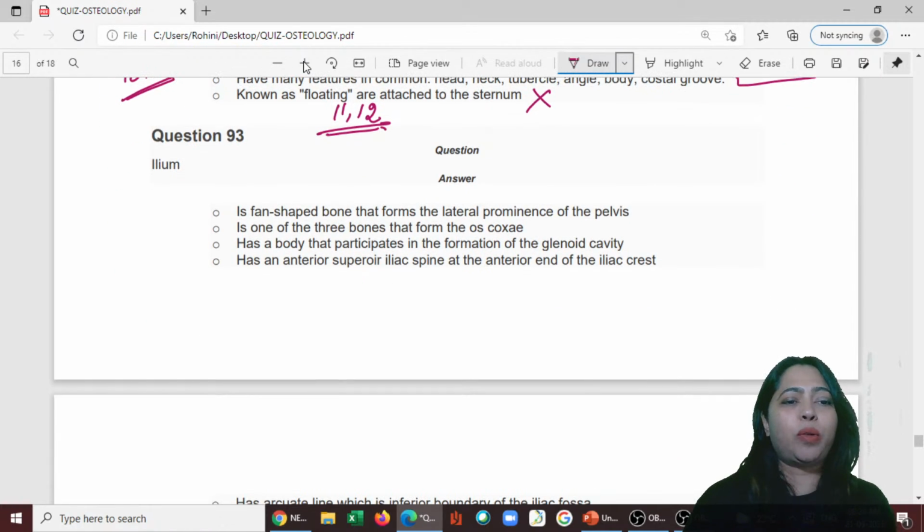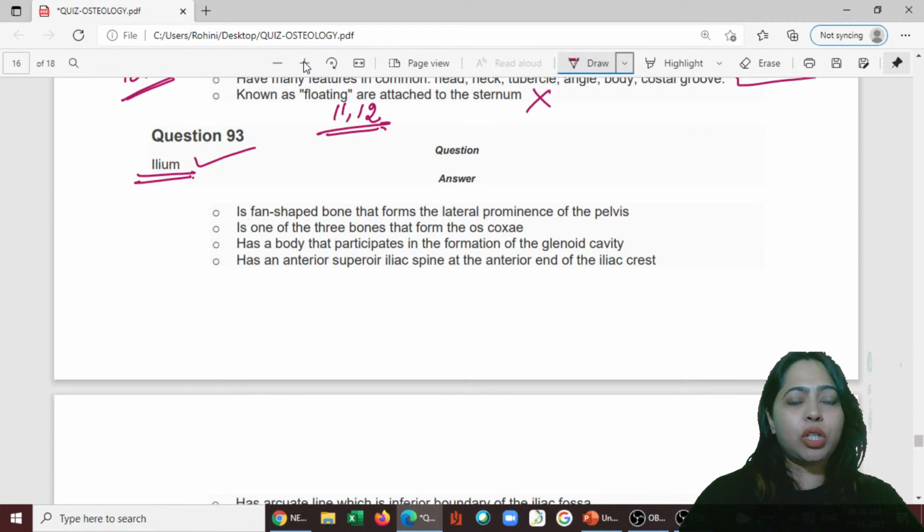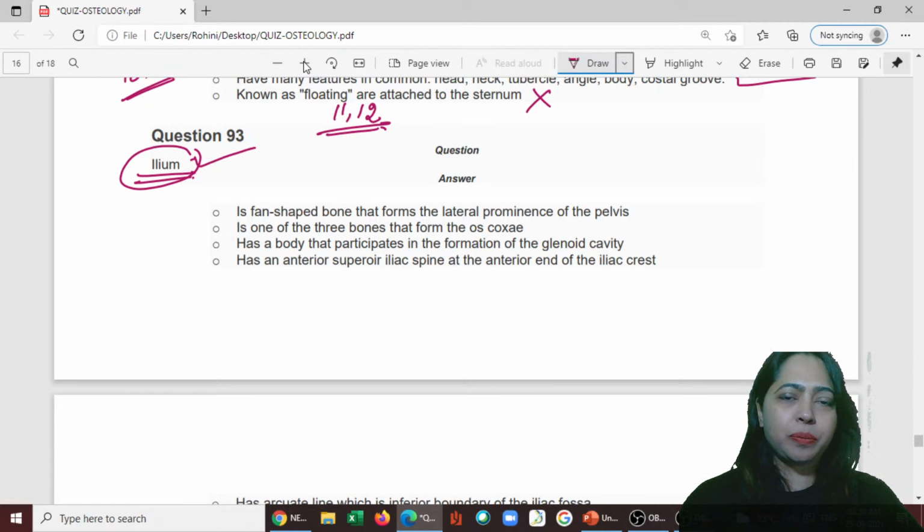Next one, 93 question. Ilium. So here also it is a one word question. Ilium is fan shaped. Ilium, ischium, pubis. What is the attachment on the ilium? Tell me. Ilium, what is attached on the inside? What is on the outside?